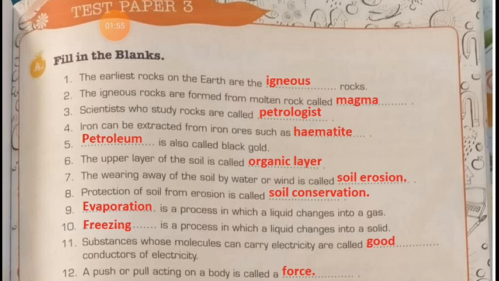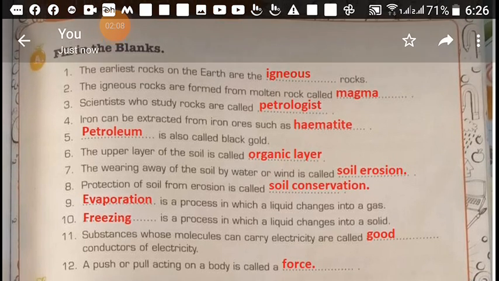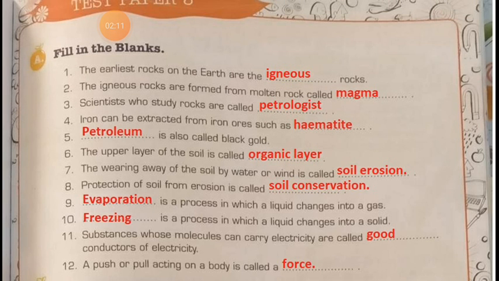The weathering away of the soil by water or wind is called soil erosion. Next one is protection of soil from erosion is called soil conservation. Actually, it is just the opposite of soil erosion.